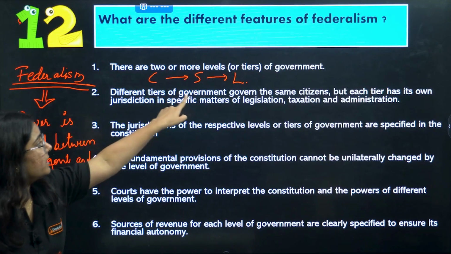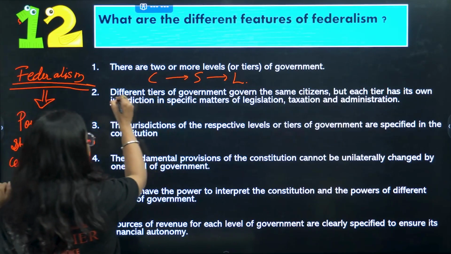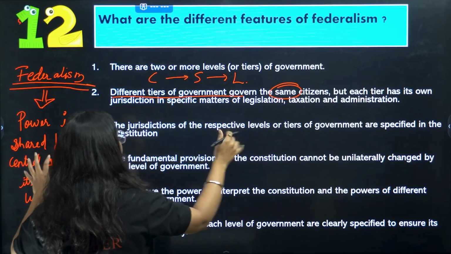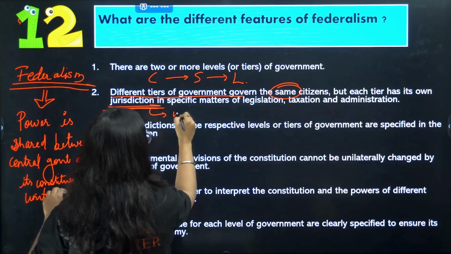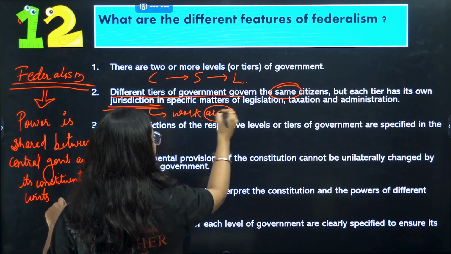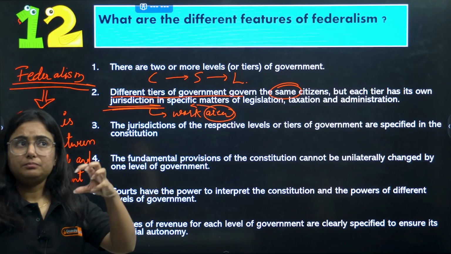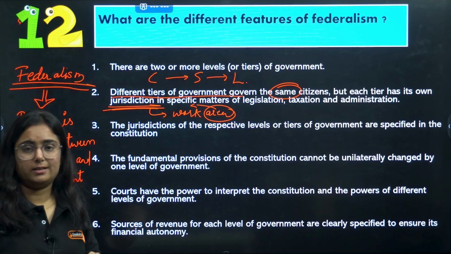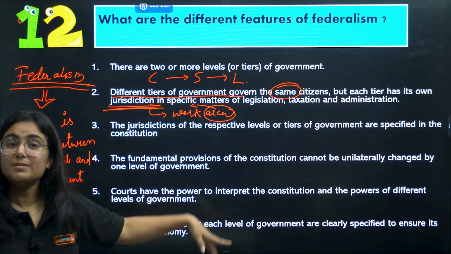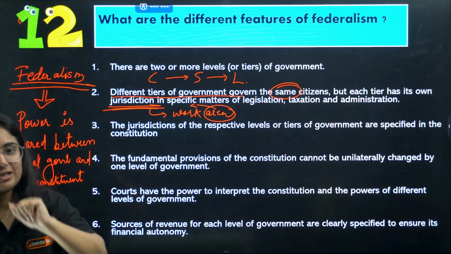Once the government is divided, now their work may also be divided. So all these different tiers of government, however, govern the same citizens, but they have their own jurisdiction. That means they have their own work area, the area where they will be working and what they will be working for. For example, local government looks after the drainage facility in the city, the sewage facility. Will central government do that? No, because it comes under the jurisdiction of local government. So all these 3 different governments have their own jurisdiction, okay.